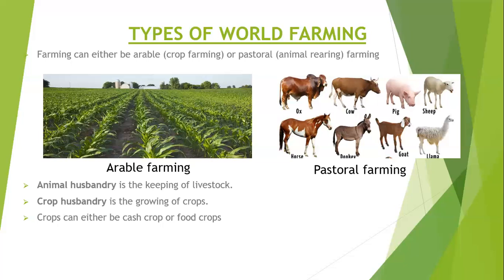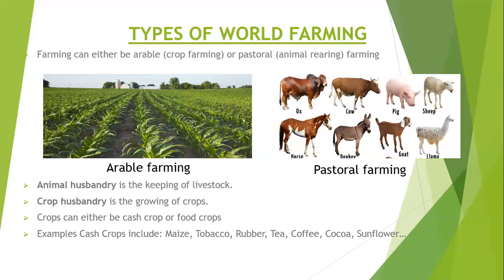But when you say food crops, these are crops basically which are there to provide food for different farmers or families. Now, examples of cash crops include maize, tobacco, rubber, tea, coffee, cocoa, sunflower, and many more. Then we also have some examples of food crops such as maize, sorghum, millet, beans, among others. So maize, as you're able to see, is both a cash crop and a food crop.